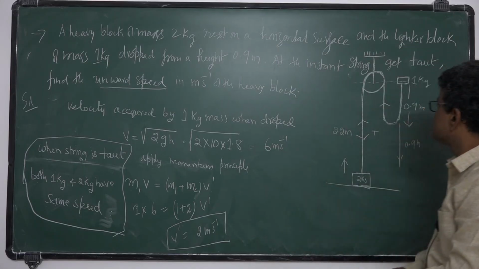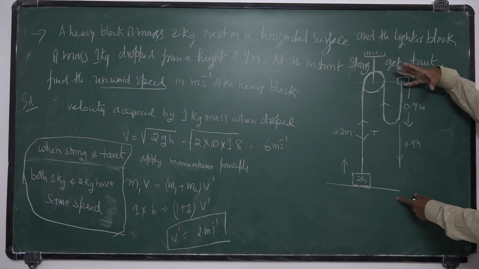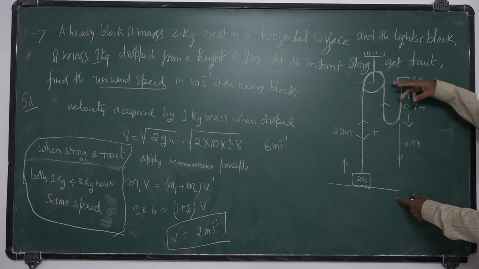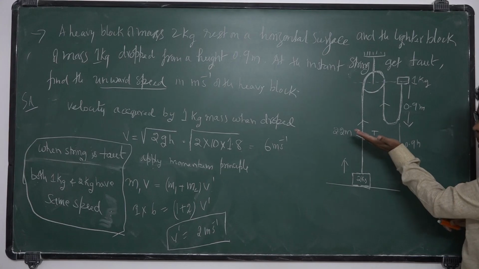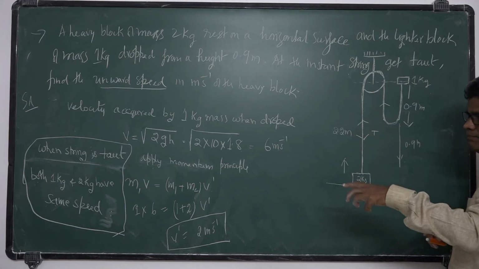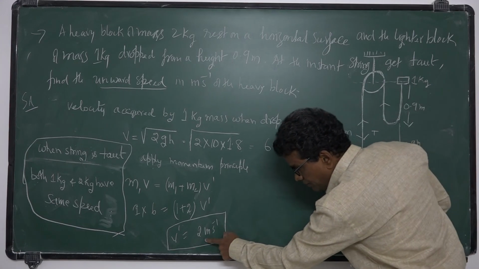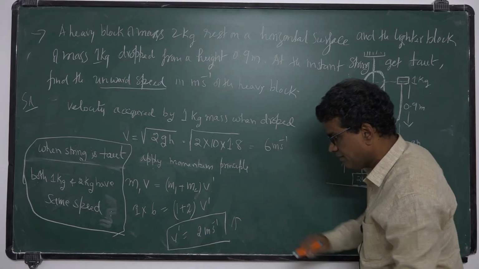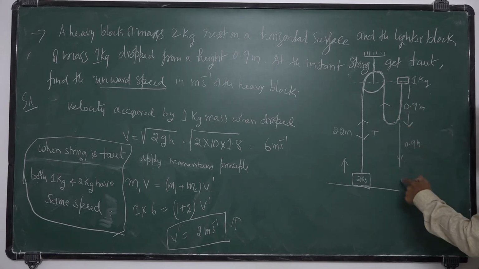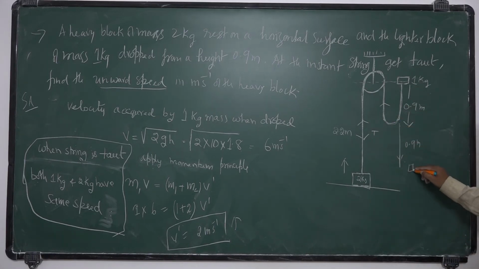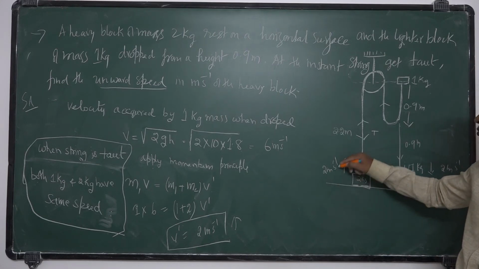So when it falls down suddenly, the string becomes tight and the 2 kg mass is lifted up at that instant. It is lifted up with a speed of 2 meters per second upwards. So it has velocity up, and this 1 kg mass is moving down with a velocity of 2 meters per second. It is rising at 2 meters per second.